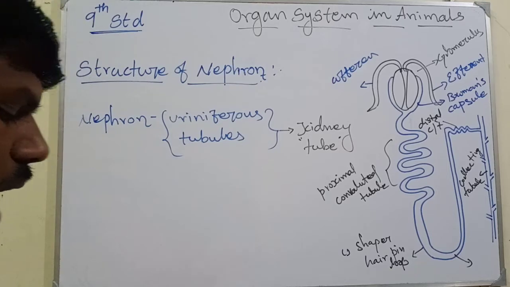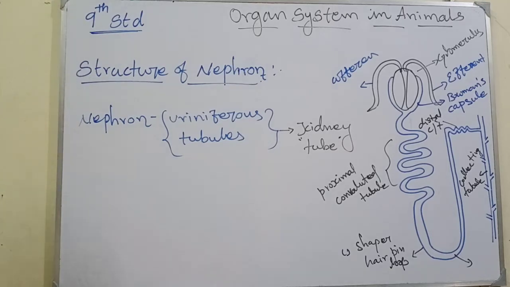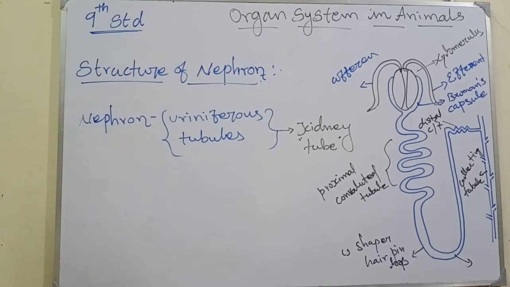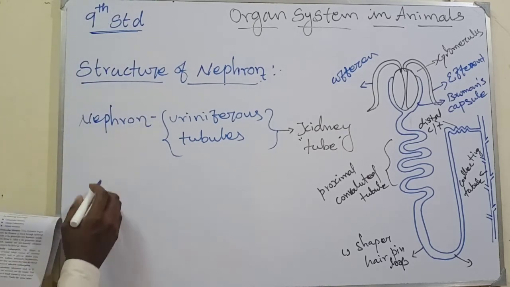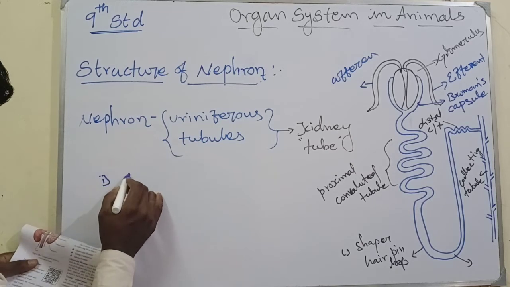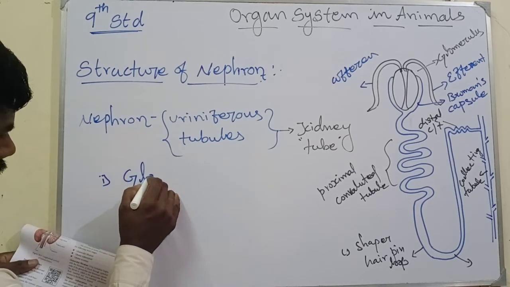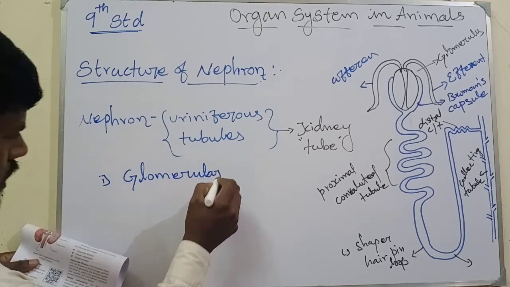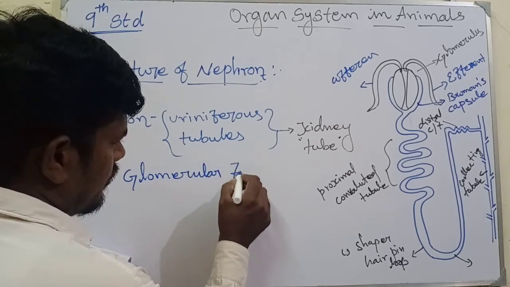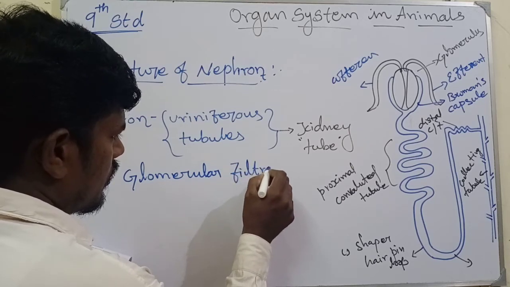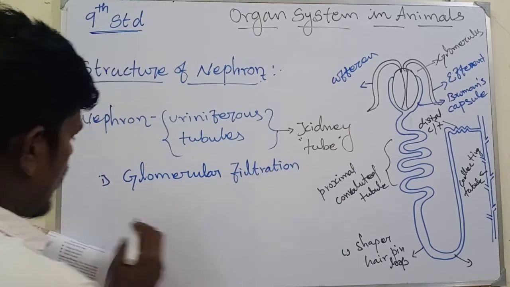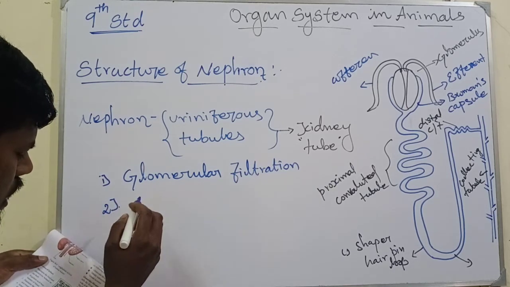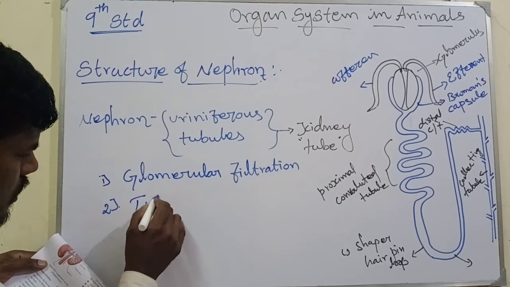That's the mechanism. And the process of urine formation includes the following three stages. What are the stages involved? First one, glomerular filtration. Second one, tubular reabsorption.